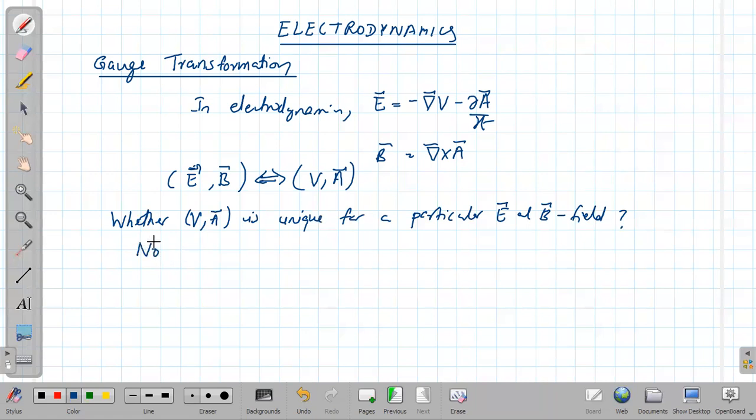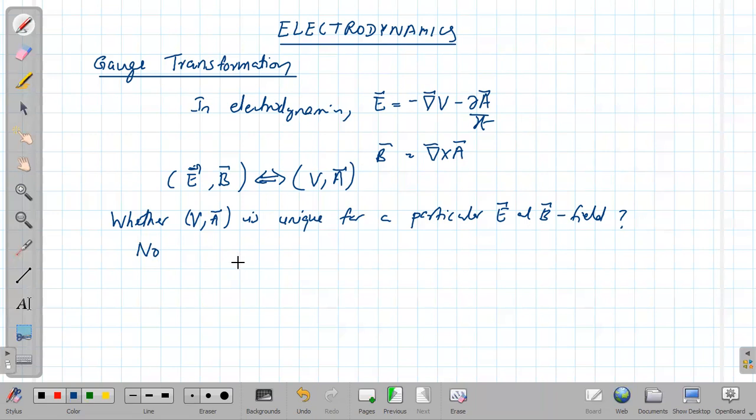We can find any number of sets of scalar and vector potential which give the same electric field and magnetic field. If you look at this expression, we have V and A, and we can have another V and A which gives the same electric field and magnetic field. So how is that possible?